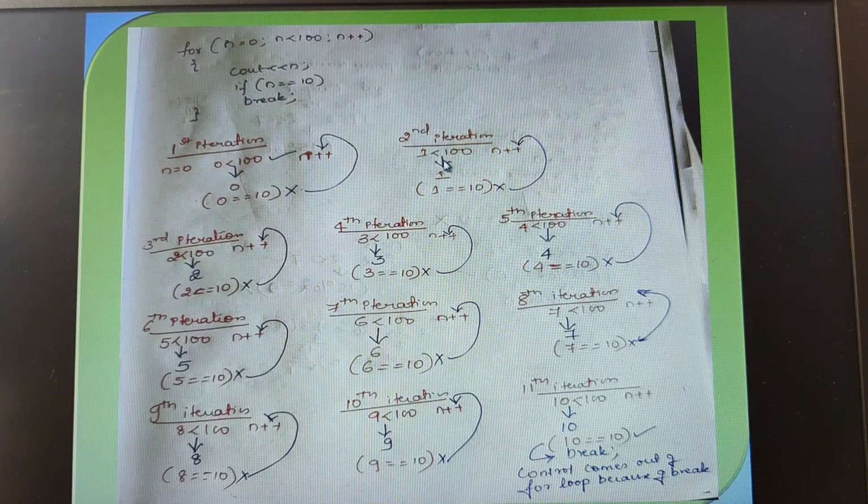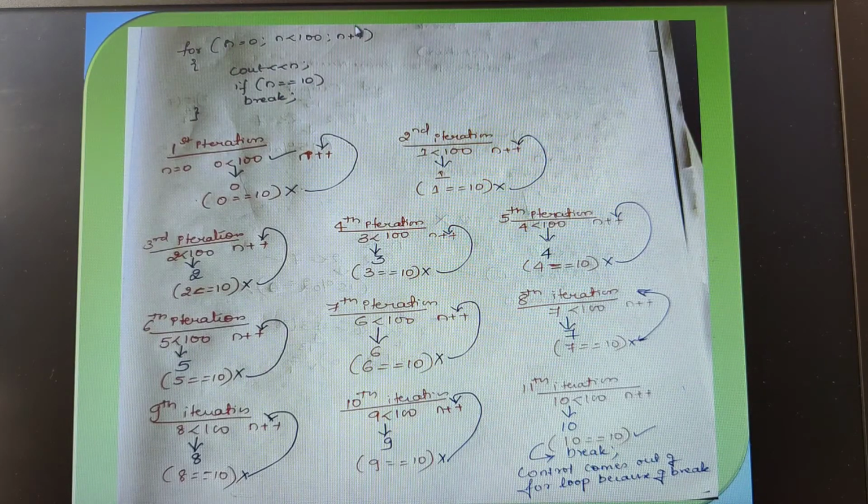Now coming back to here, 1 is less than 100. Yes, the condition is true. So it enters the loop wherein it prints the value of n, 1, and after that the very next statement is the if condition. So is 1 equal to 10, it is checking. The condition is false. Once the condition is false, this true part will never get executed. If this condition is true, then break would have been executed.